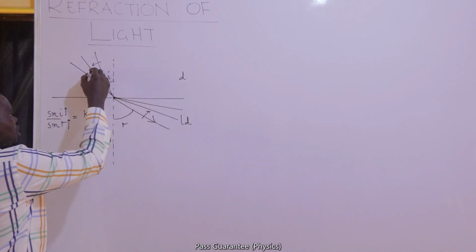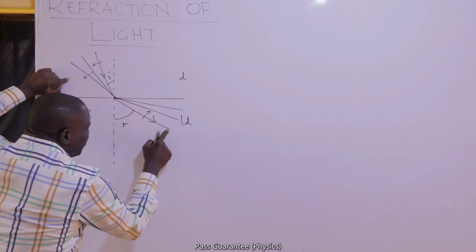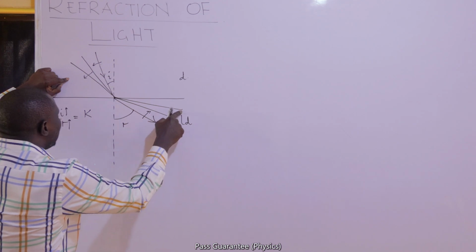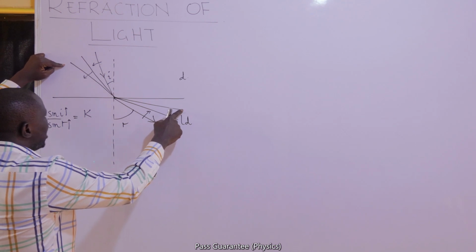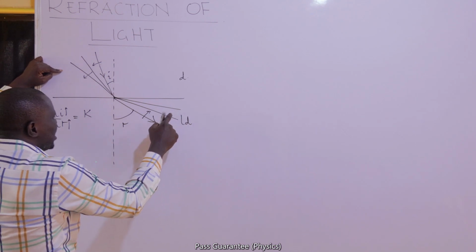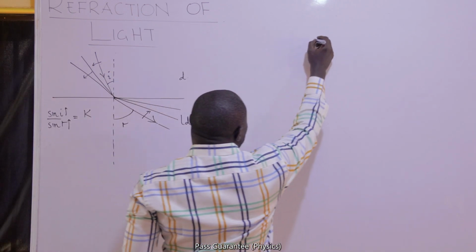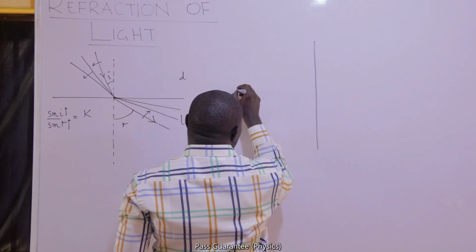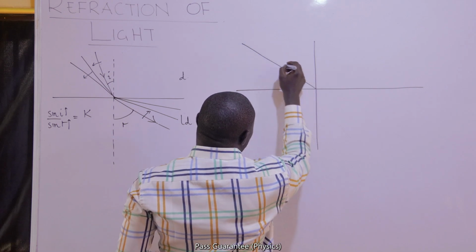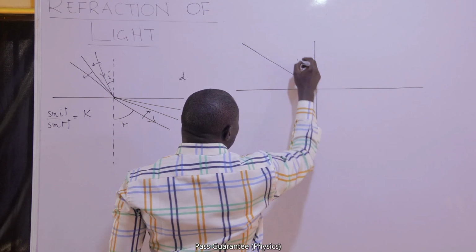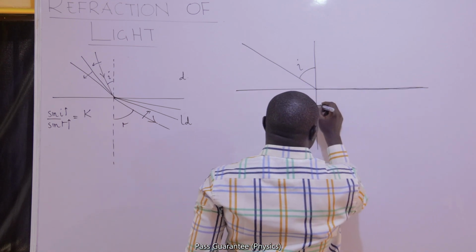So if you continue that process, it is possible that you get to a point where the refracted ray, because it keeps increasing in response to your increase of the incident ray, will get to 90 degrees. So I can represent it like this. The incident ray will still be smaller, while the refracted ray will have already increased itself to 90.